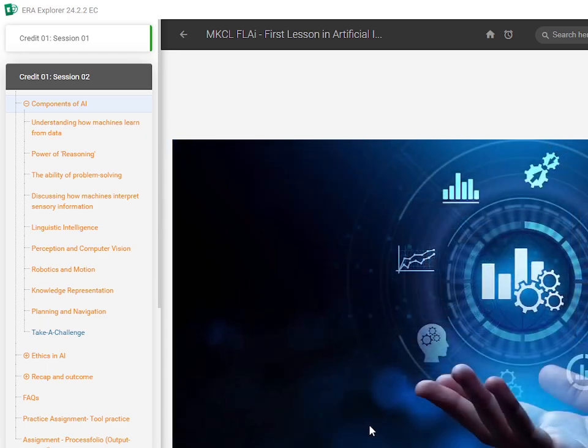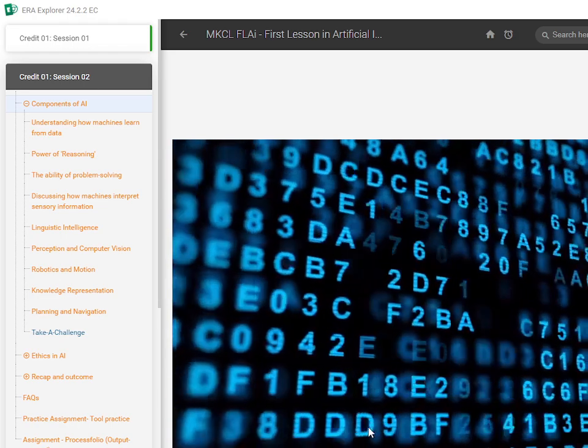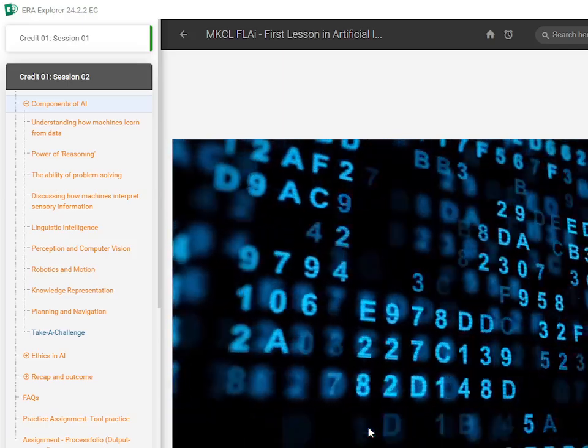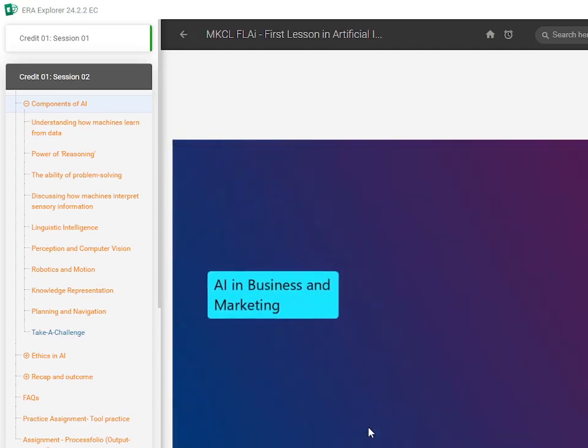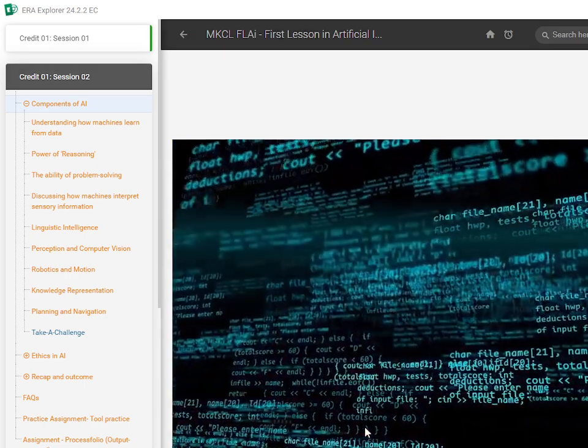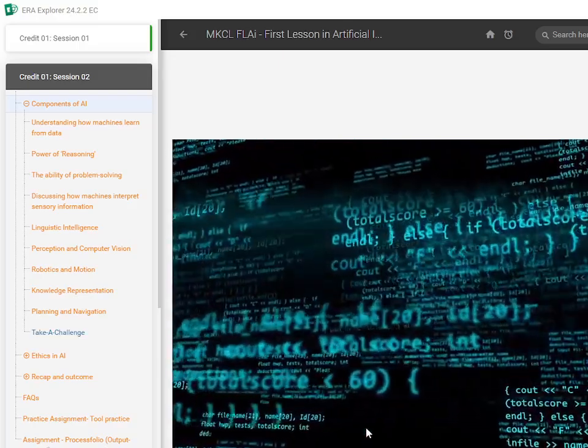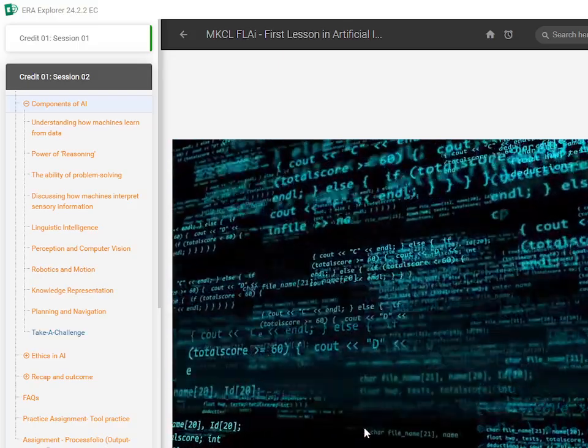The first component is data. Think of this as the crust of the pizza. It's the base on which everything else is built. For AI, data could be anything from pictures and text to numbers and sounds. This data is what the AI learns from, just like how we learn from books and lessons at school.